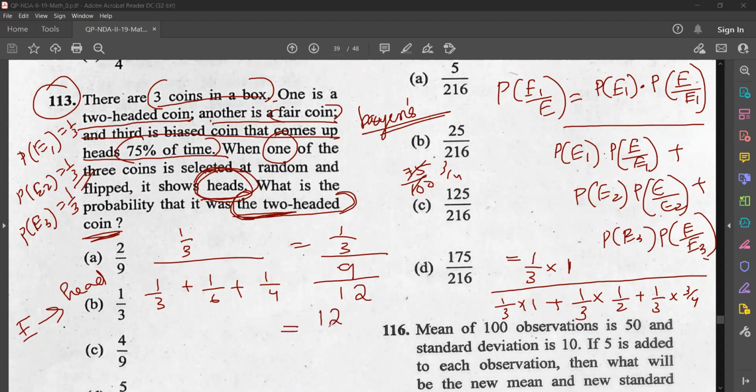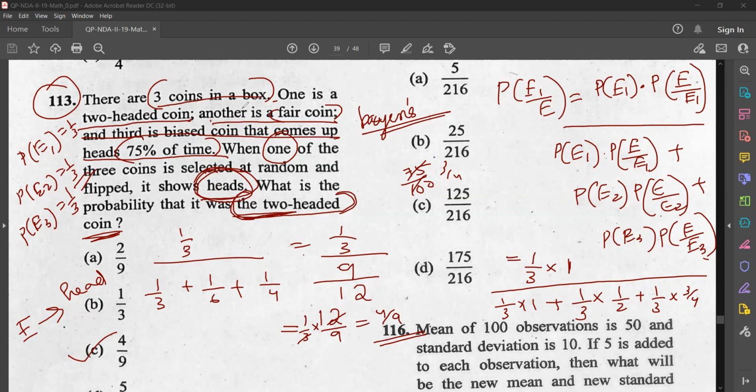So 1 by 3 into 12 by 9. So that is 4 by 9. Answer is 4 by 9, option C.